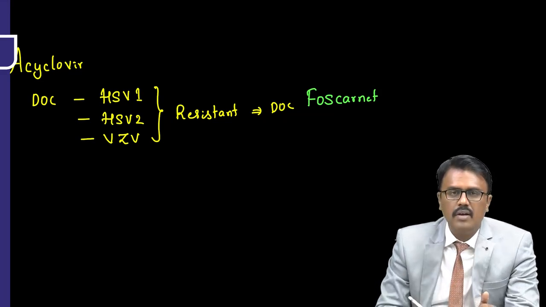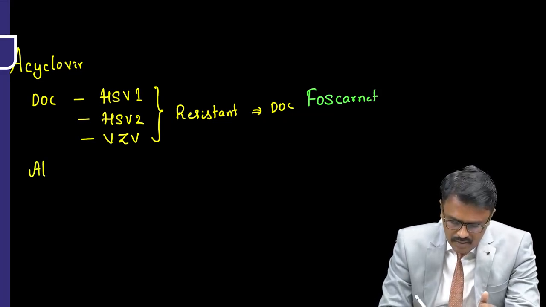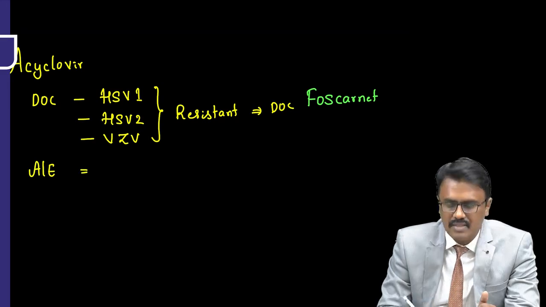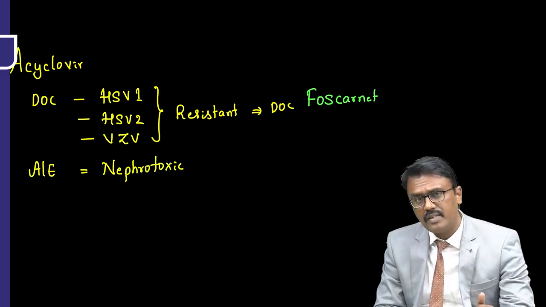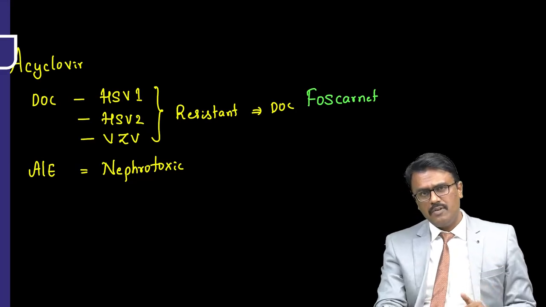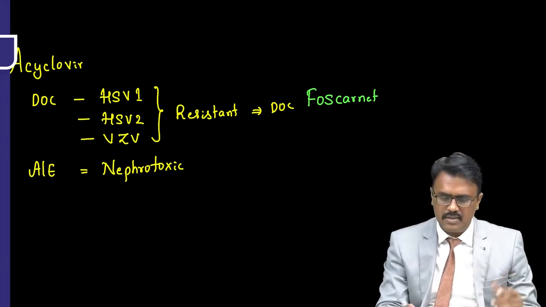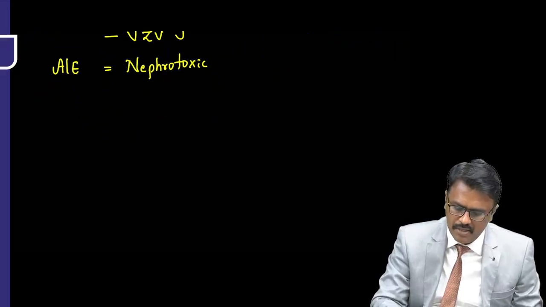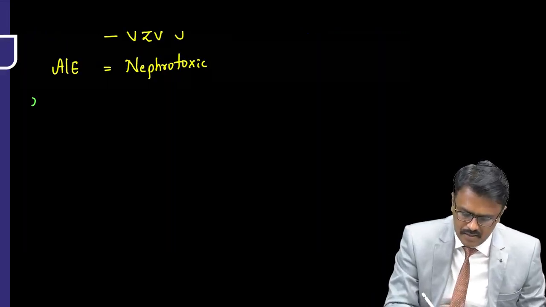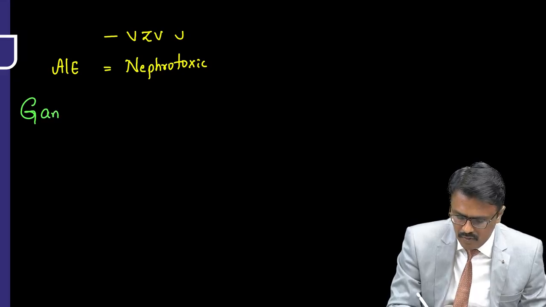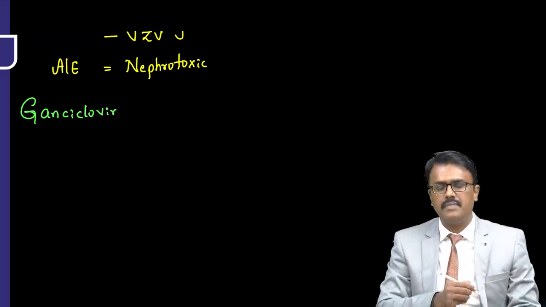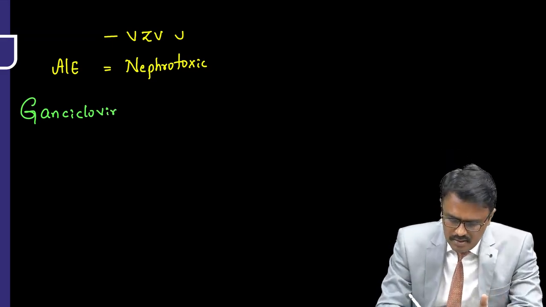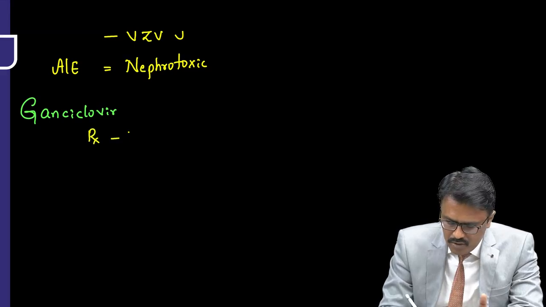Foscarnet. Is there any adverse effect of the drug? Yes, the adverse effect of the drug is that it is nephrotoxic. When I tell you the drug is nephrotoxic, what is the point they can ask in the exam? Should we reduce the dose in renal failure? Obviously, yes. That is the first drug. The second drug is ganciclovir.